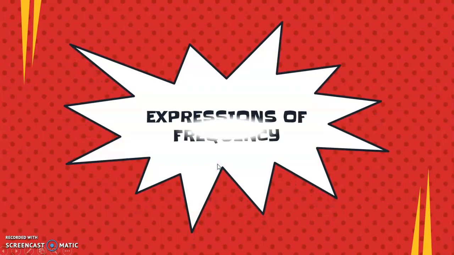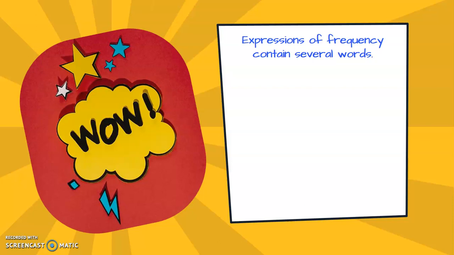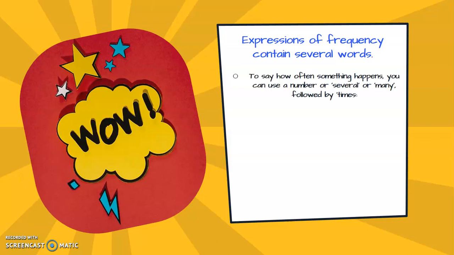We have some expressions of frequency. But what is an expression of frequency? This expression of frequency contains several words. To say how often something happens, you can use a number or several or many followed by times. Once a week, once a month, once a year. Twice a year, twice a day, several times a year.